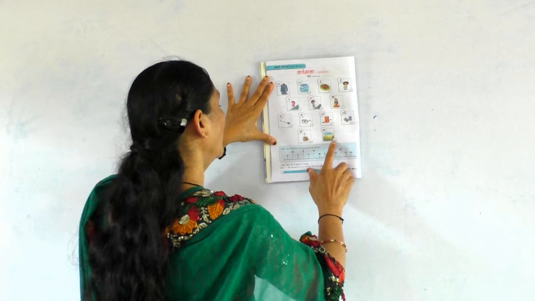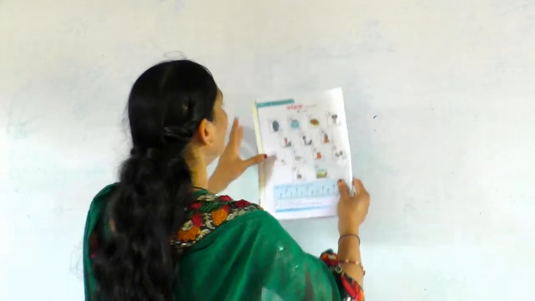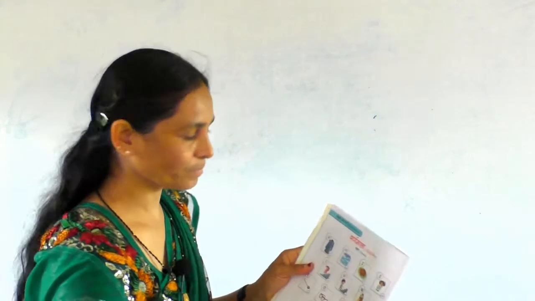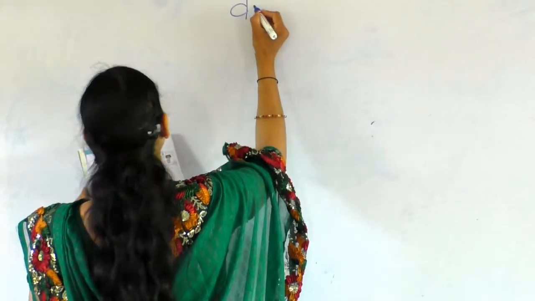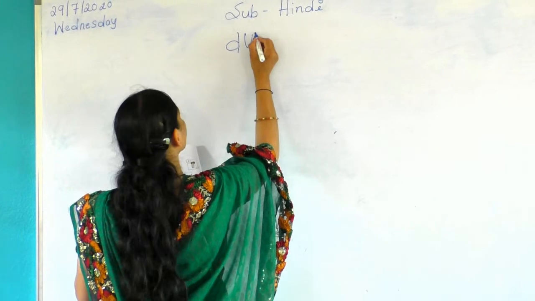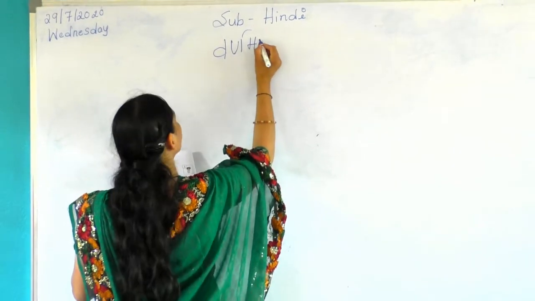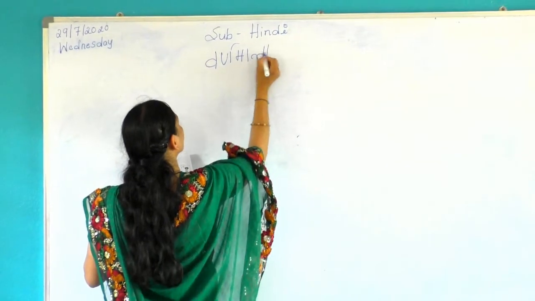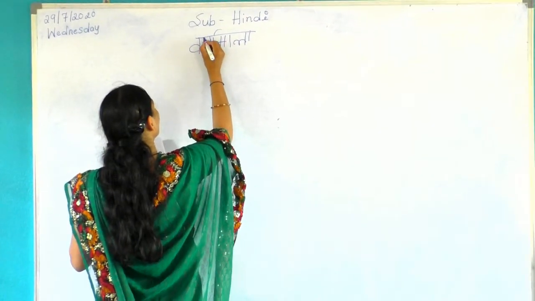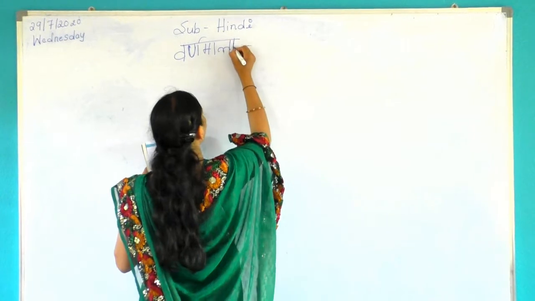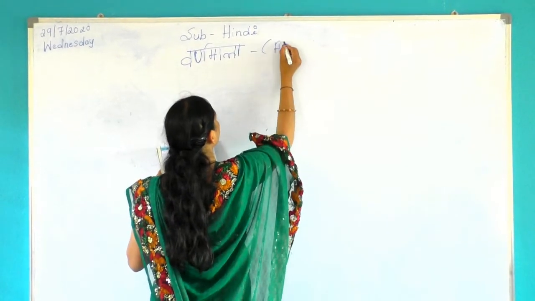Then aha, A-H-A, aha. These are Varnamala. Today we learn Varnamala. We call in English alphabet.